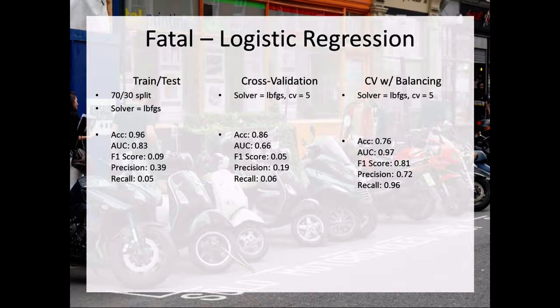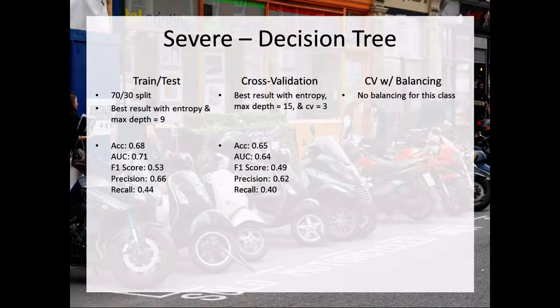The score here for a train test was actually better than random forest with a 0.09, but then again, consistent with 0.5 for cross-validation but higher for balancing. These are still terrible scores, so I wouldn't hold much to this, but it was just interesting that logistic regression did a little bit better.